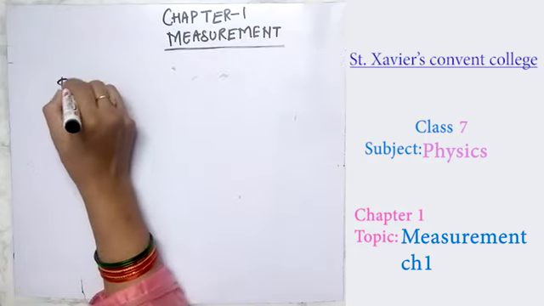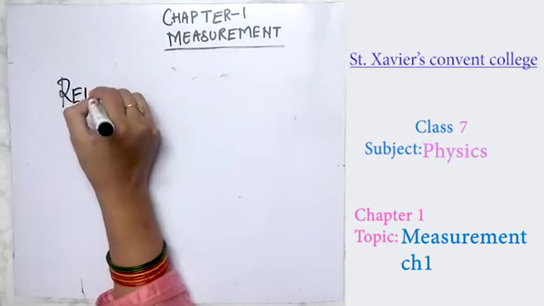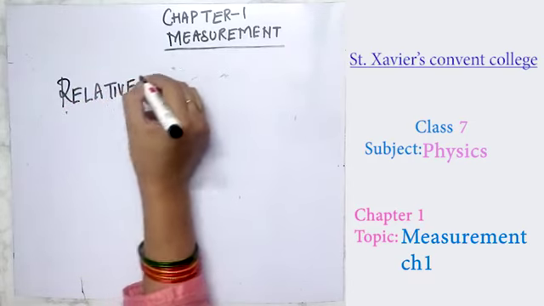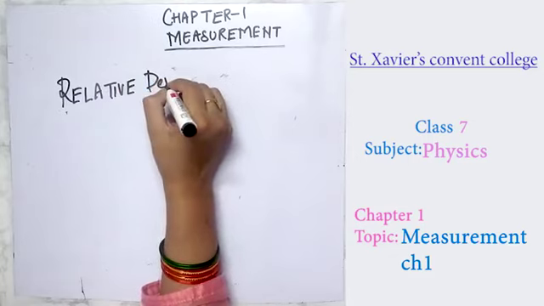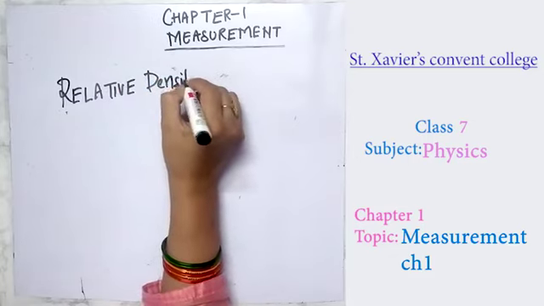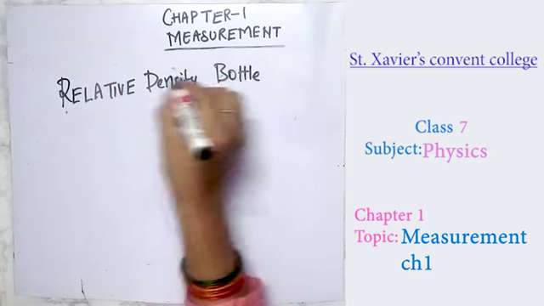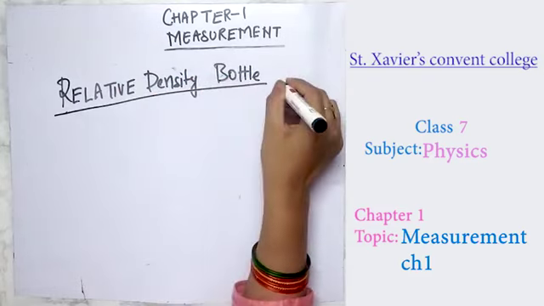Now the next topic is the relative density bottle. Now we are defining the relative density bottle.